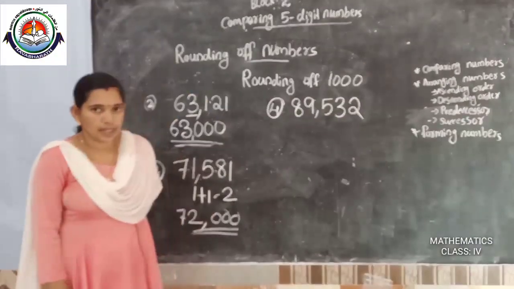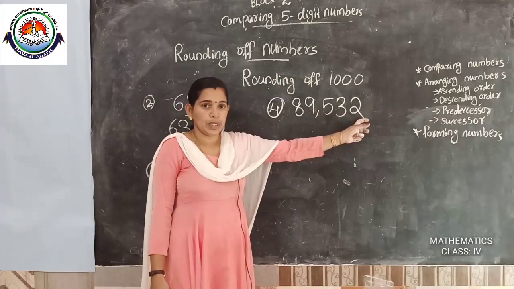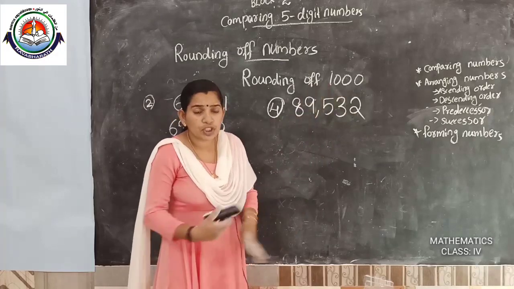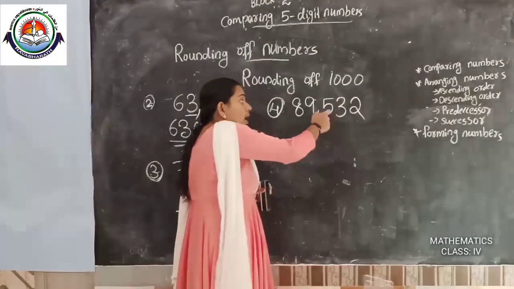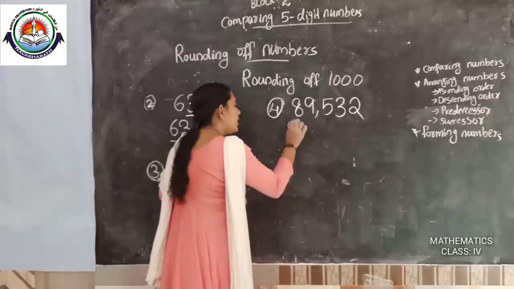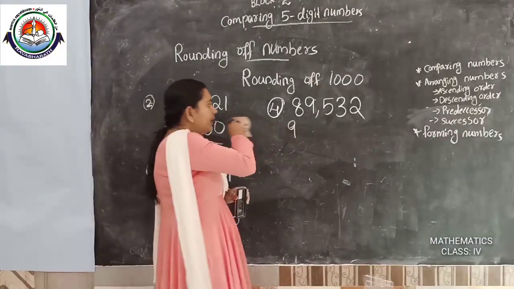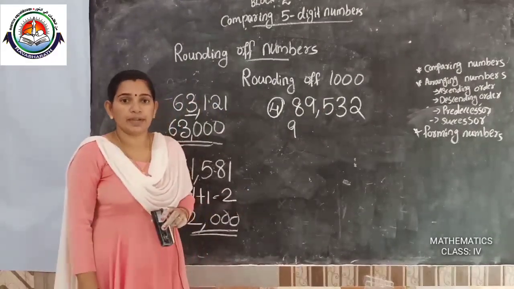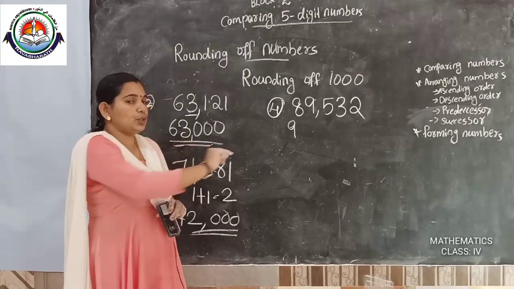Now we are checking different cases. Okay, then 89,532. What do we want to check first? The thousand place. Which number? Ones, tens, 100, 1000. The thousand place is 9, so we write 9 here. Then after that, the 100 place is 5. 5 is equal to 5, so we want to add 1 here.